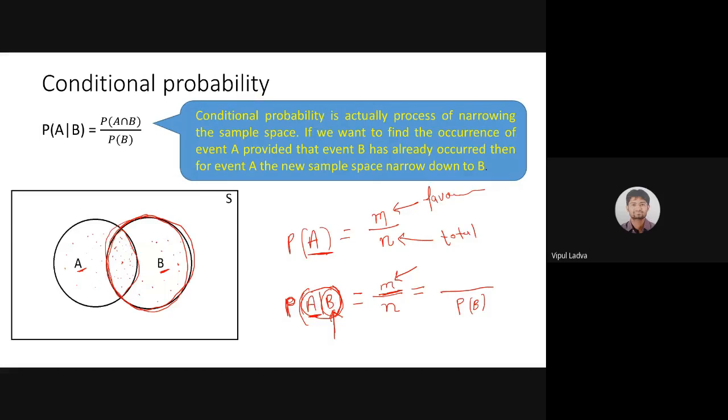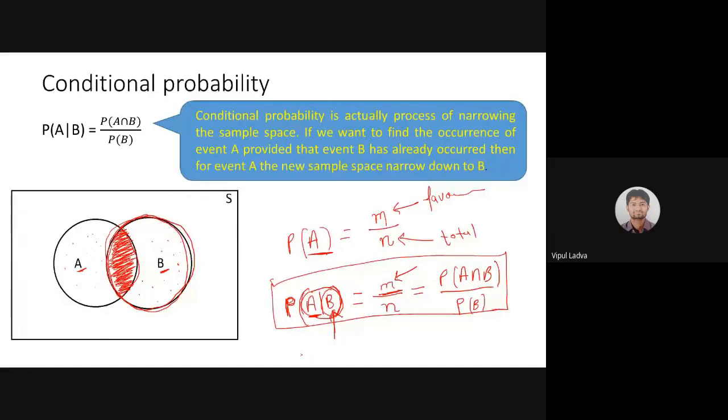So do we have any such portion in this figure which includes A as well as B? In this portion, observe, event B has already occurred and A is going to occur. So this particular portion will act as my variable cases. That is the reason I'm using P of A intersection B in the numerator. That is the way your faculty has given you the formula for the probability of A given B.